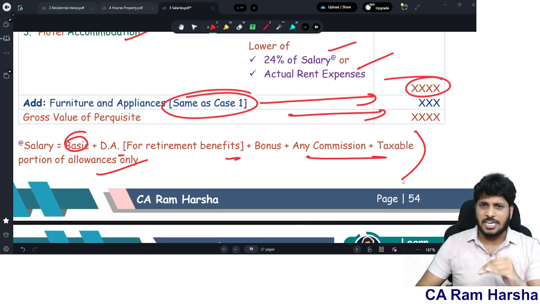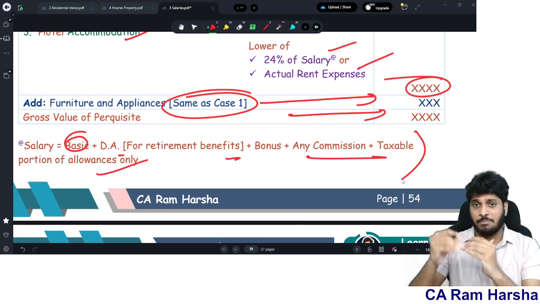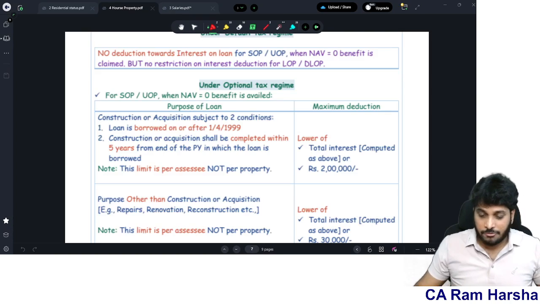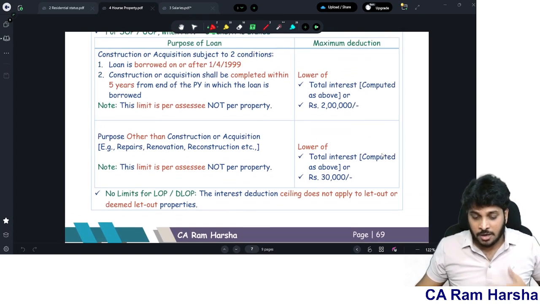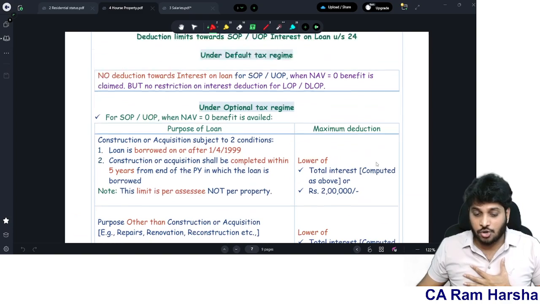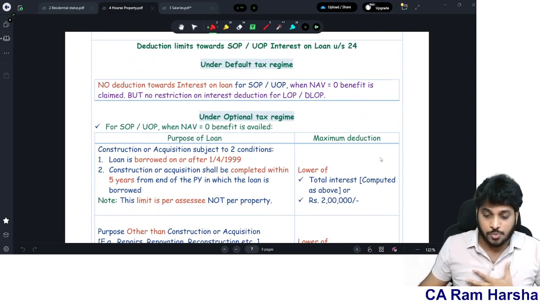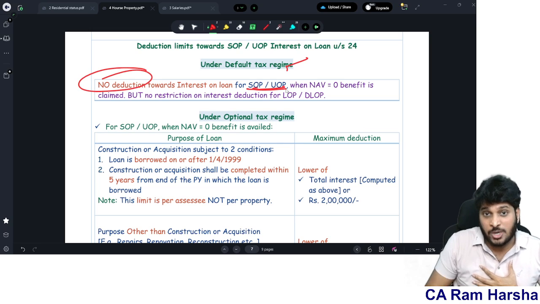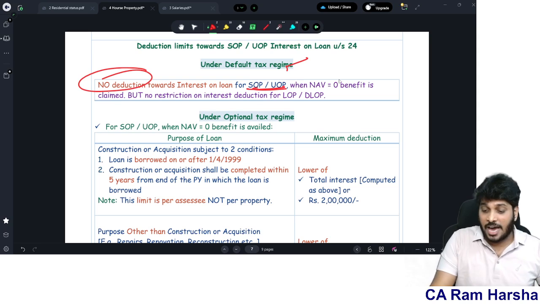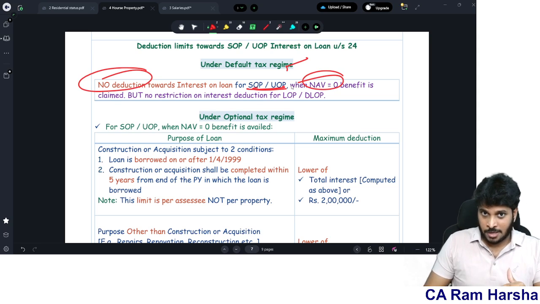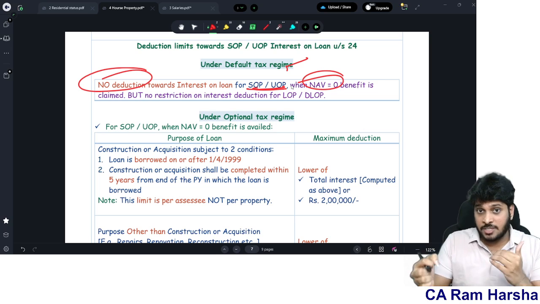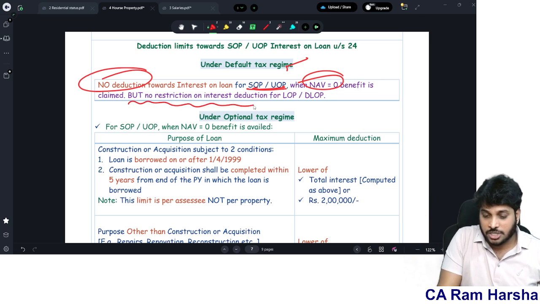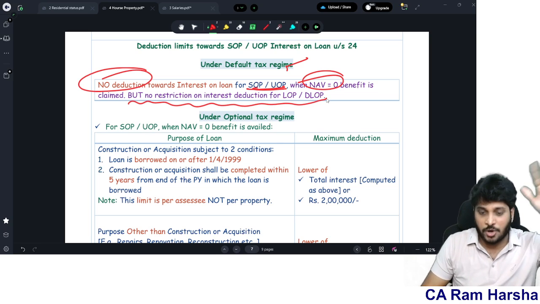Like this, in every chapter, in every concept, be it PGBP, capital gains, salaries, or house property. For your information, I even brought house property. For example, interest on loan is one confusing point in house property. Under the default tax regime, no deduction for interest towards SOP, but for UOP, where you claimed NAV zero benefit. Suppose you didn't claim for an SOP, NAV is equal to 0, it actually becomes a DLOP, so naturally the limit does not apply. But there is no restriction on interest for LOP or DLOP.